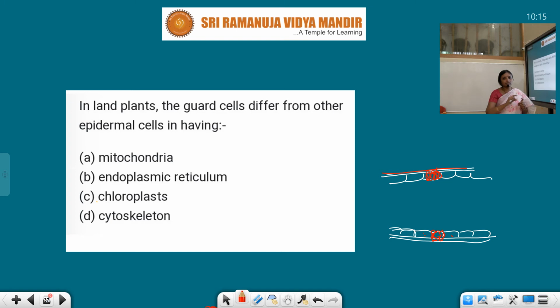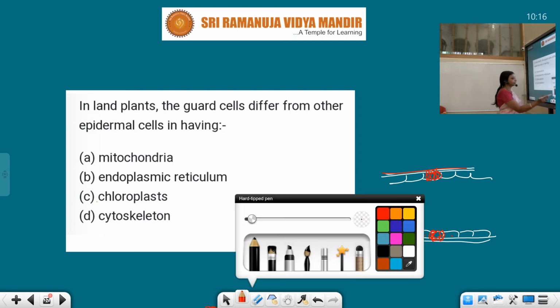The epidermal layer has barrel-shaped or rectangular cells, compactly arranged, with no intercellular spaces. But the guard cells, which protect the stomatal aperture, have chlorophyll. The guard cells are the only cells in the epidermis which have chloroplast. So that is the point here.